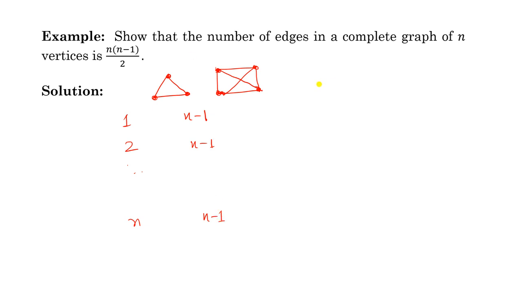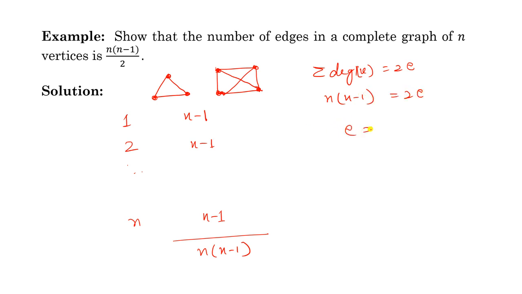For every pair of vertices, there is an edge. It means every vertex is joined with every remaining vertex in the graph. So the degree of every vertex will be n minus 1. So if you find the total degree, n minus 1 is added n times. So total degree will be n into n minus 1. Now you know the theorem: sigma degree of all the vertices equals twice E. So the sum of degrees, n into n minus 1, equals twice E. From there you get E equals n into n minus 1 by 2. So the number of edges in a complete graph with n vertices is n into n minus 1 by 2.